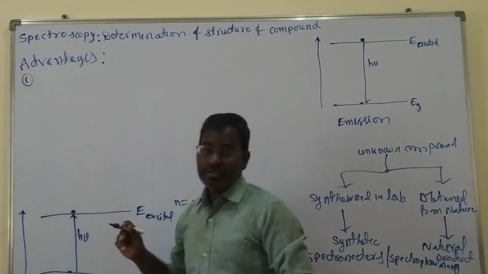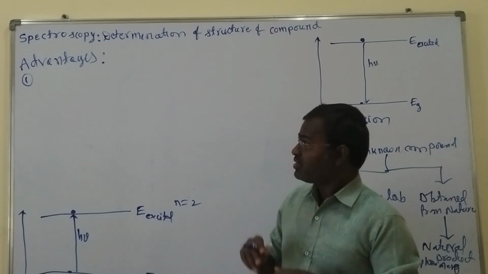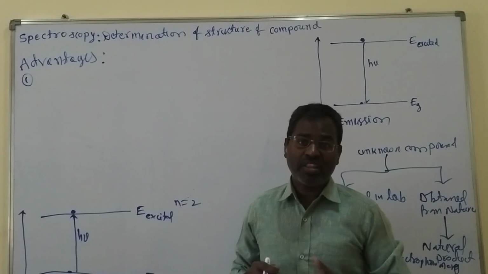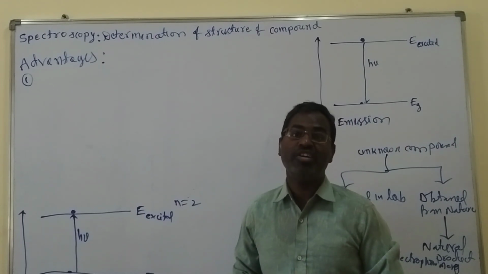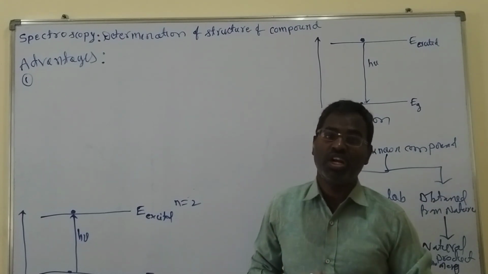If you take the spectroscopic method, it is extremely sensitive and we require very little time. That is the first advantage.